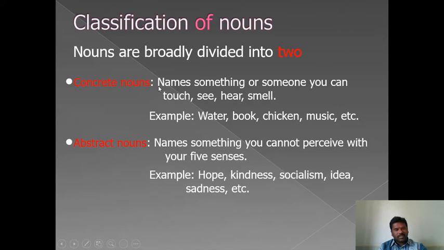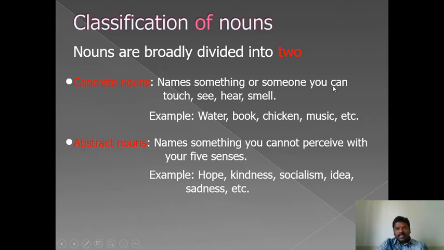Concrete nouns are those that can be seen and touched. Visa is a noun. Shirt is a noun. Ring is a noun. Pen is a noun. Book is a noun. Bench is a noun. Car is a noun. Brick is a noun. Whatever the nouns we have, they can be counted and seen. The nouns which can be seen and touched are known as concrete nouns.